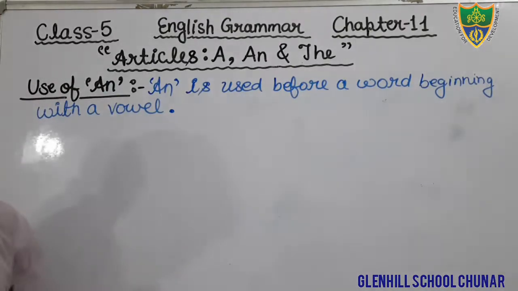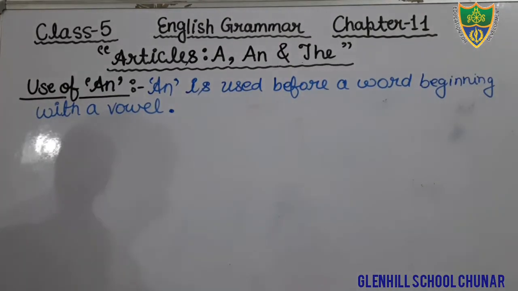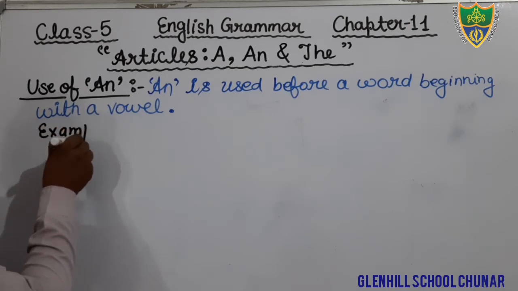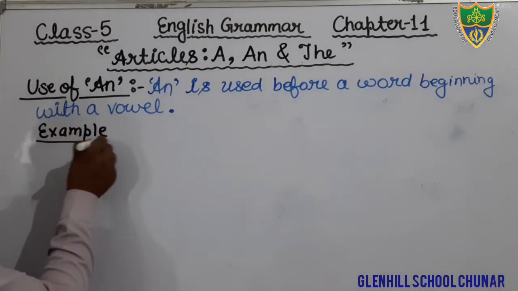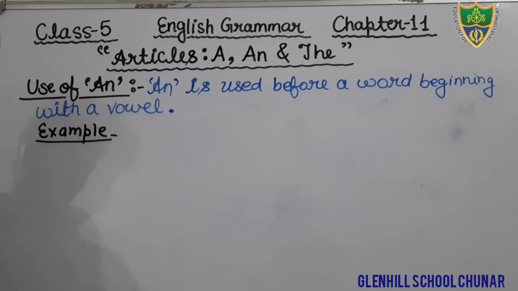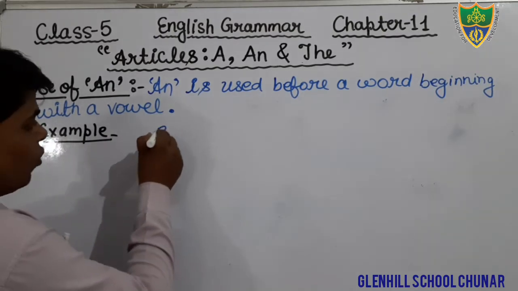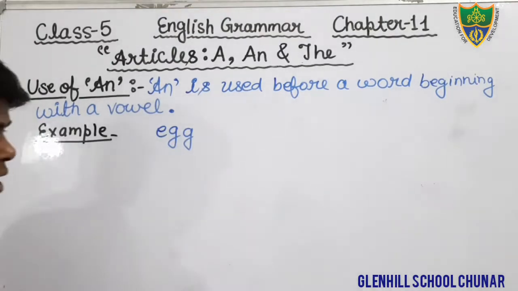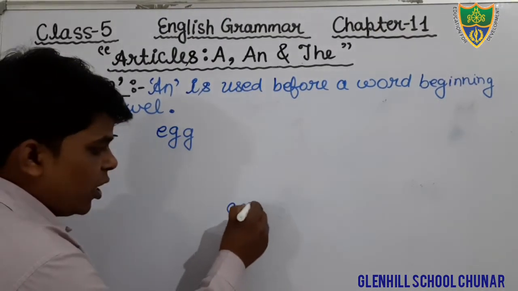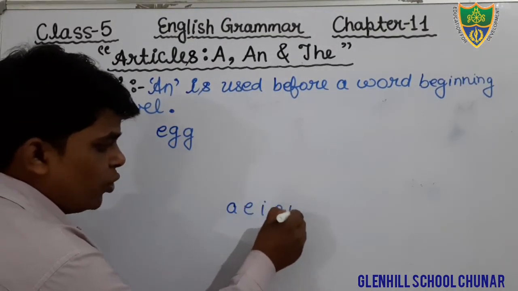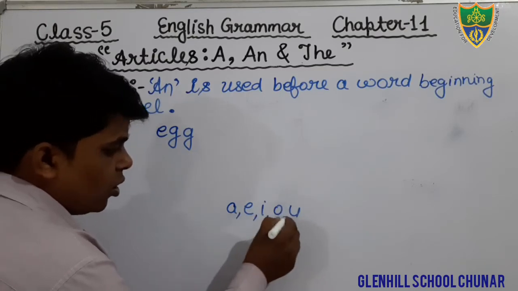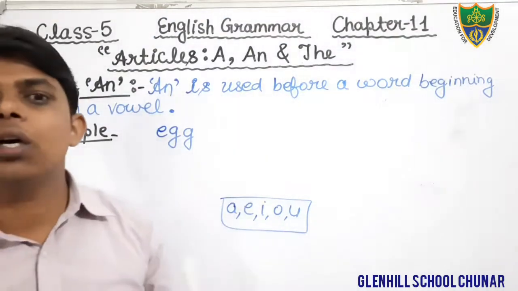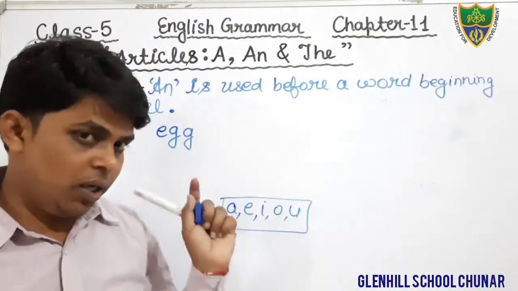Just see the example, students. Example, you will write. The word egg. Dear students, in English I have told you A, E, I, O, U. These 5 letters are vowels in English.